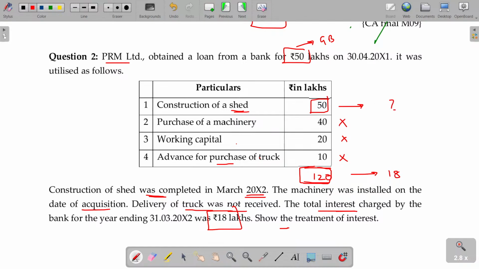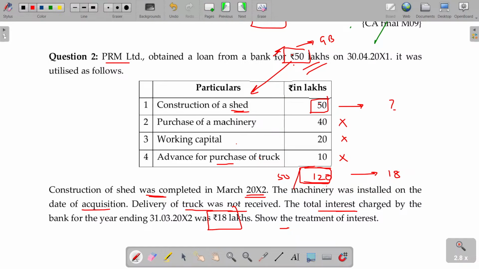capitalized? That's how you can get. Though the loan is 50, I cannot take entire 50 for him. That entire 50 is for this. That's how you cannot argue. The amount 50 lakhs is meant for shed. That's how you cannot argue. It's a general borrowing. In case of specific borrowing, entire 18 lakhs can be capitalized, but it is general borrowing. So this 50 lakhs is for all the 4 items. Out of all the 4 items, 50 rupees is borrowed.